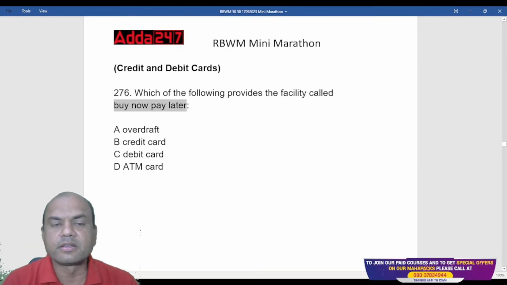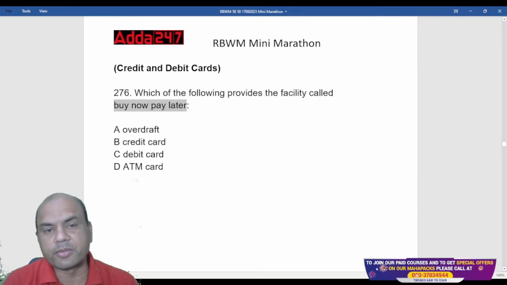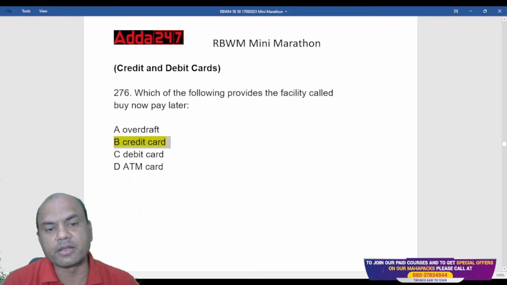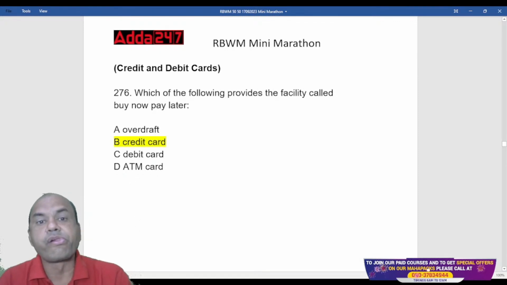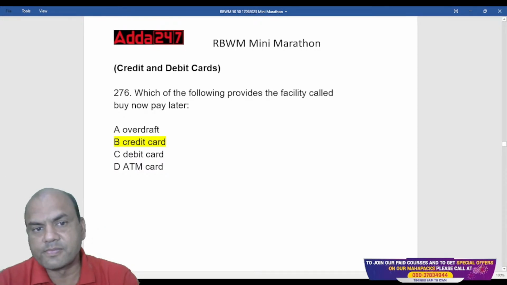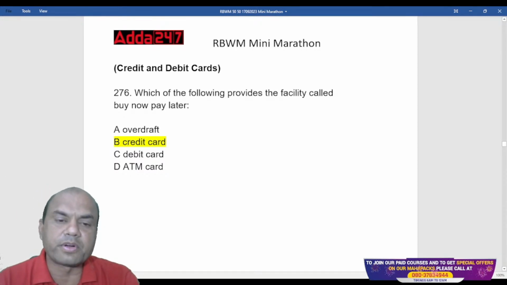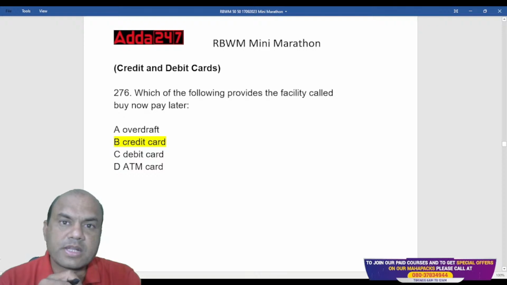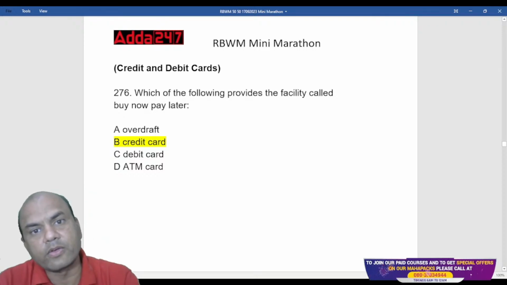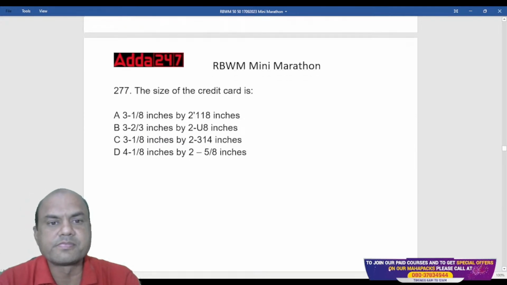Who provides it? Credit card. Okay. Credit card provides this facility. Buy now, pay later. Got it? Credit card provides this facility. Clear? Debit card provides what? Debit card provides buy now, pay now. Buy now, pay now immediately, isn't it?